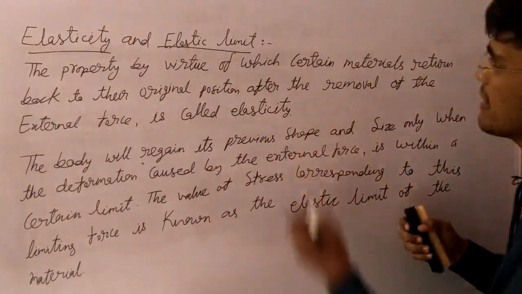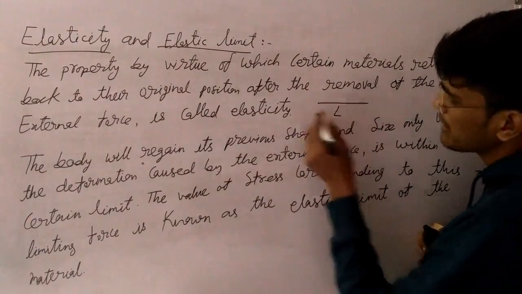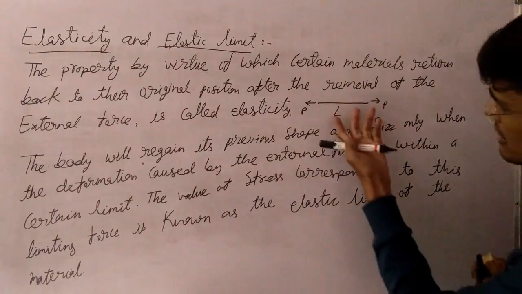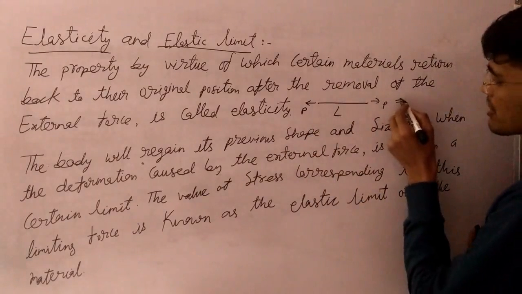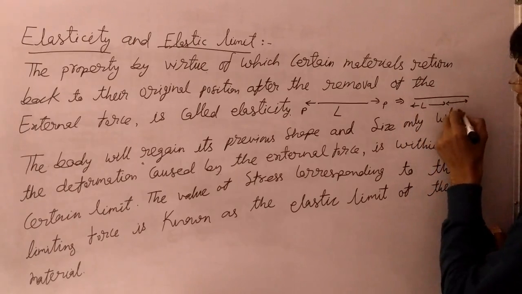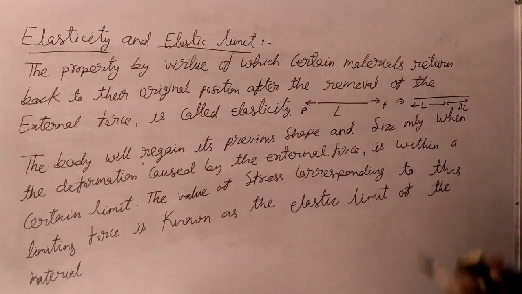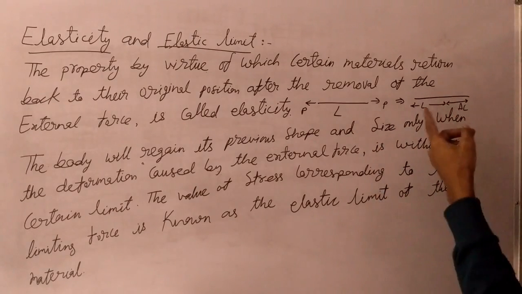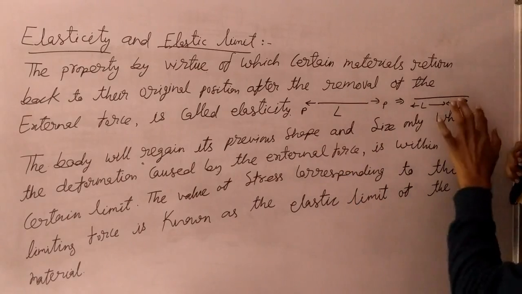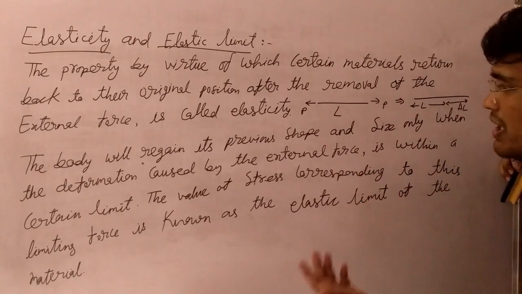Suppose I am drawing a figure here. This is the original length L of this rubber sample, and you apply a tensile load P to this rubber. Due to this tensile load, there will be some elongation, and its final length will become L plus delta L, where delta L is the elongation in our rubber sample. So what do you mean by elasticity? The moment you remove this load P, it will come back to its original position. This is the meaning of elasticity.